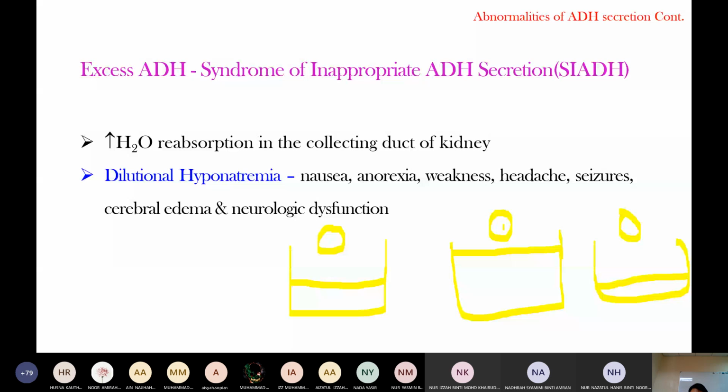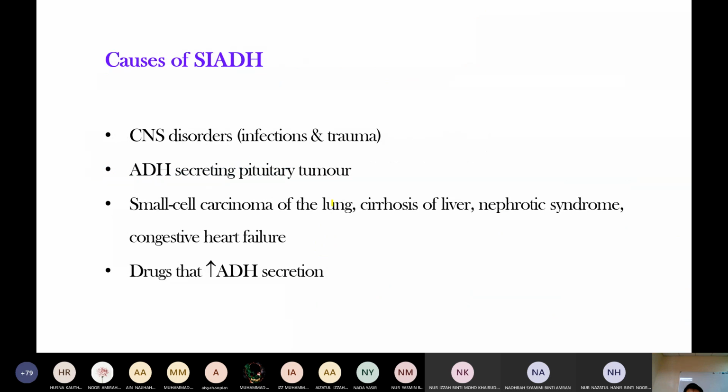The function of antidiuretic hormone is water retention, right? So when there is excess water retention, it leads to dilutional hyponatremia. Nausea, anorexia, weakness, and headache are the clinical manifestations of dilutional hyponatremia. Causes of SIADH are CNS disorder, antidiuretic hormone secreting pituitary tumor, small cell carcinoma, and drugs that increase